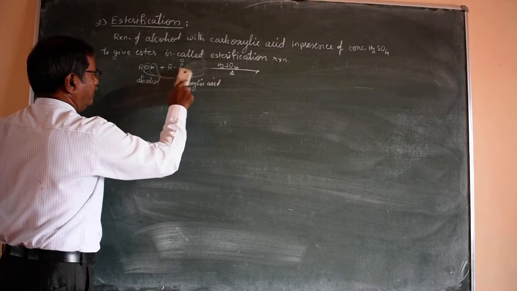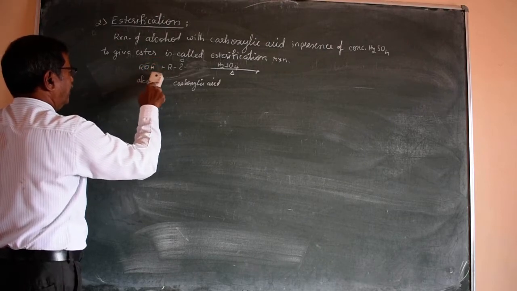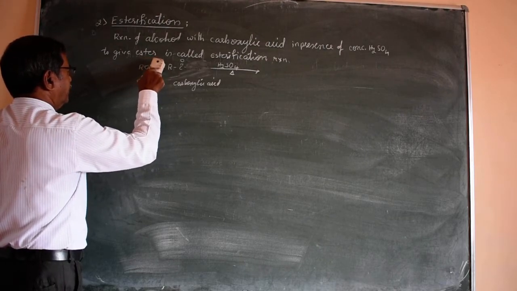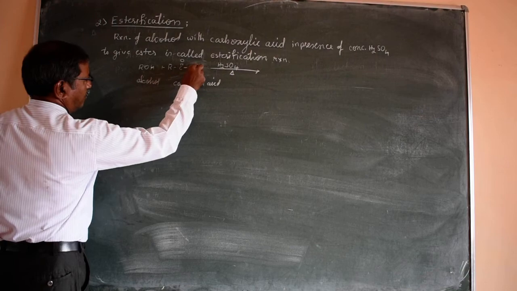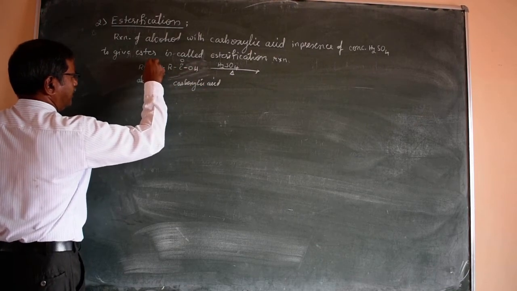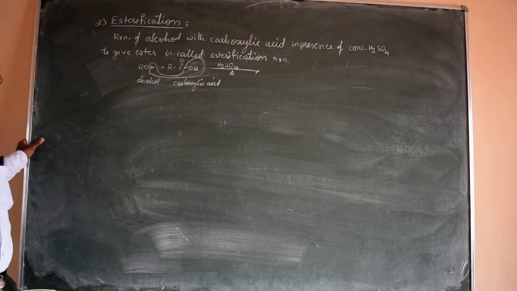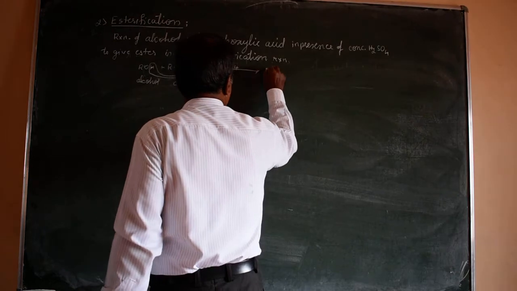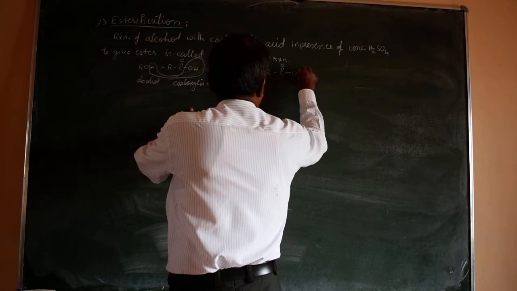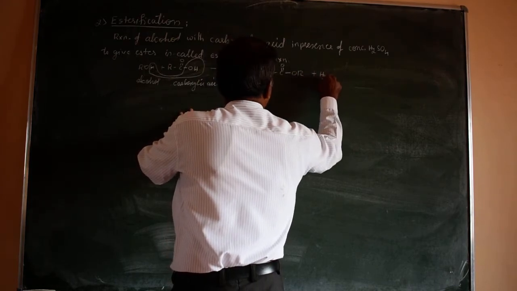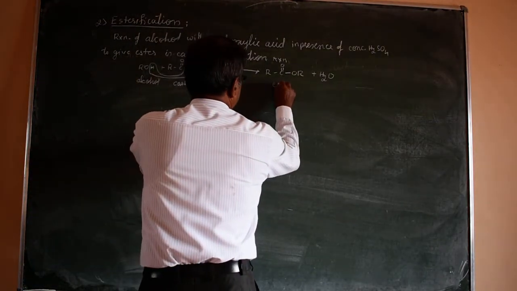Usually you may get confused about which OH group gets eliminated, whether from the alcohol or from the carboxylic acid, because both contain the OH group. Elimination of OH from the carboxylic acid takes place. So the product is R-C double bond O, then OR, and H2O. This is the product and it is called an ester.